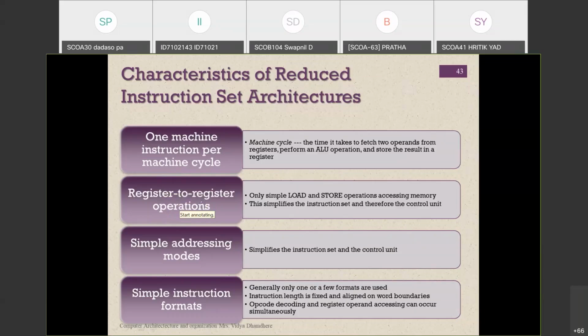That's why register to register is used. Then simple addressing modes are used because fewer instructions are there and it will be controlled by the controller. Then simple instruction formats are used for the instruction execution, and instruction length is fixed and aligned with the word boundaries, and it will be decoded depending upon the simultaneous operand occurring in that particular instruction.